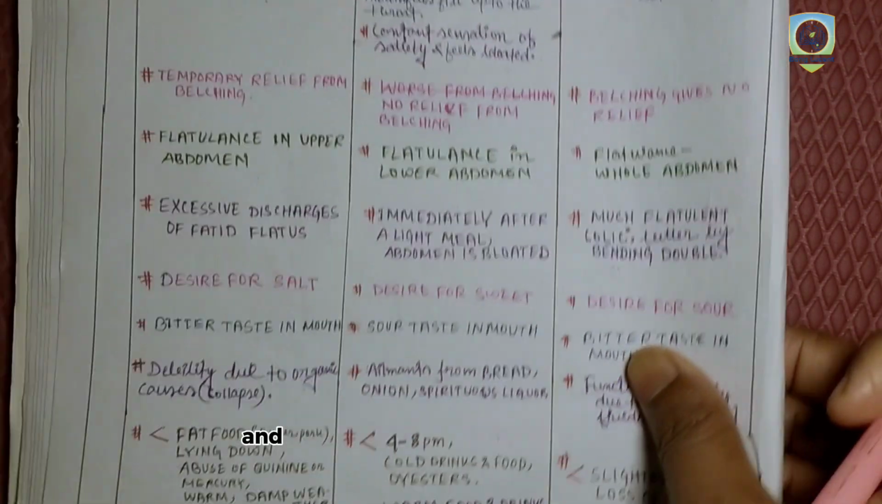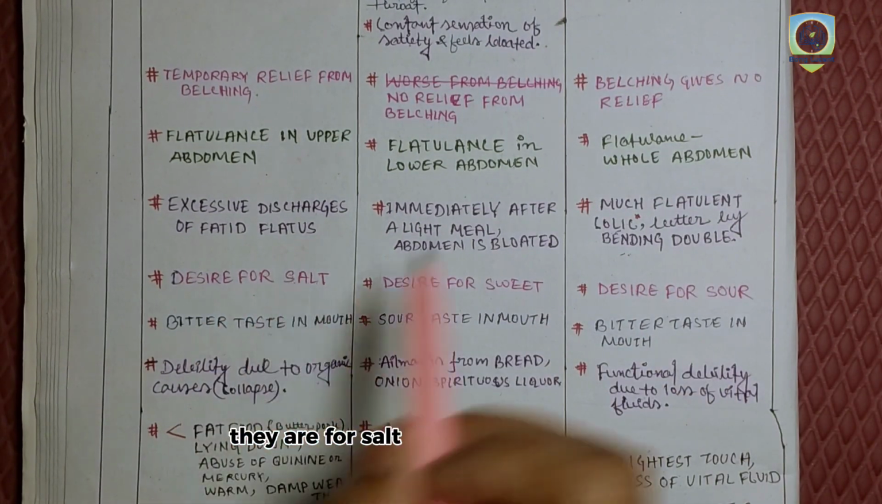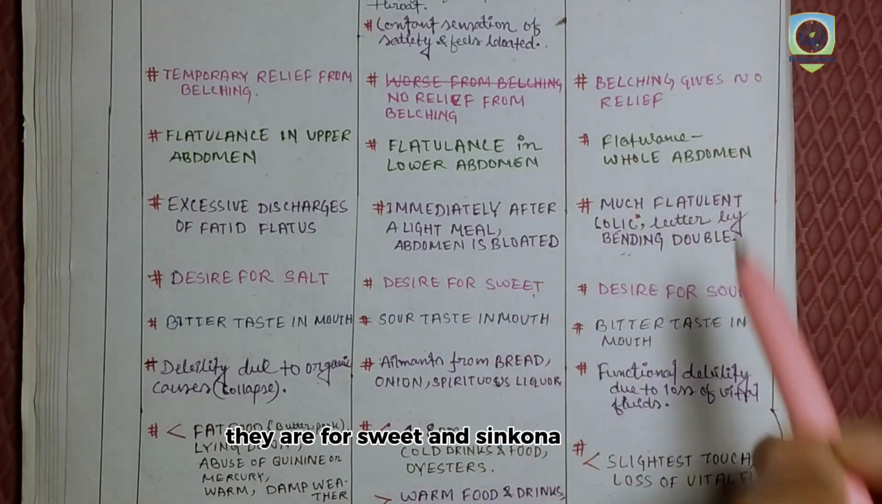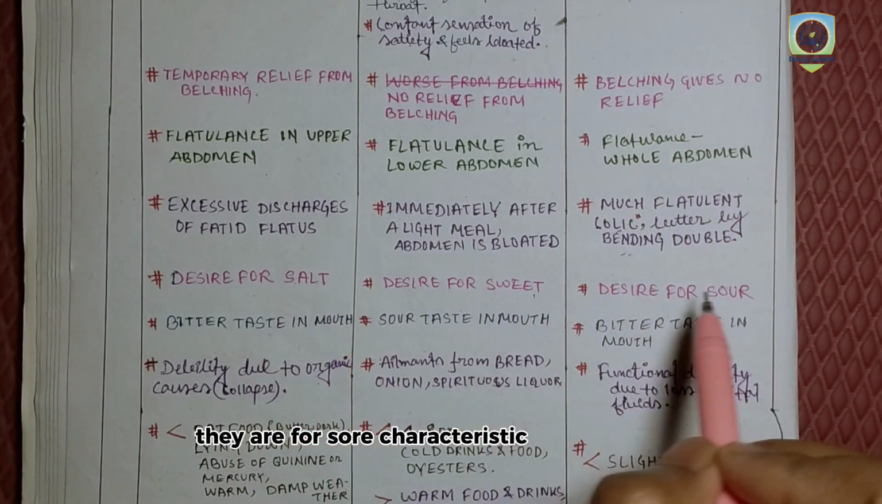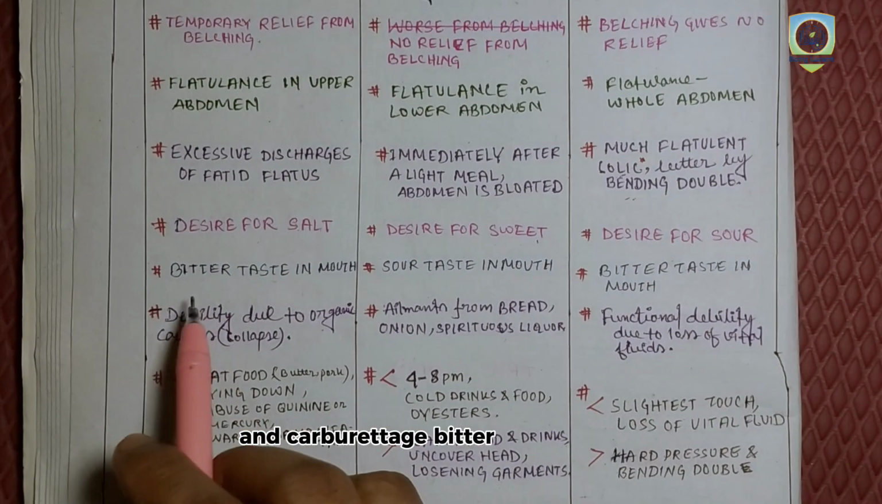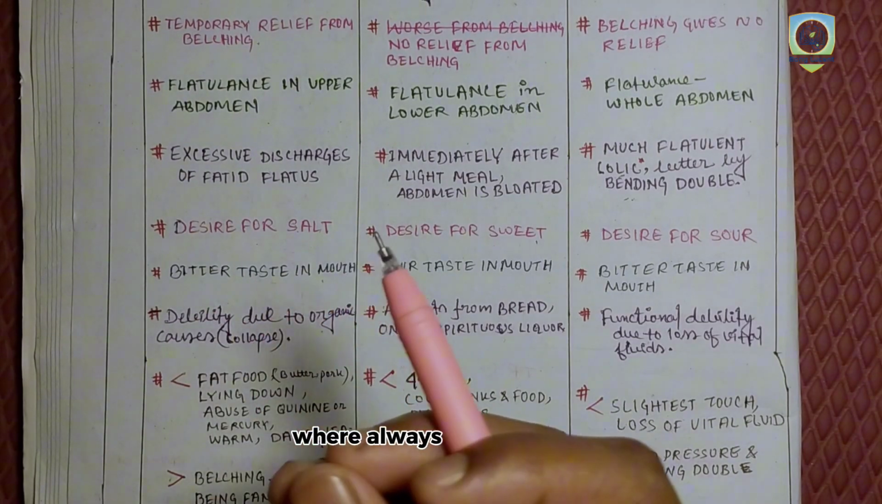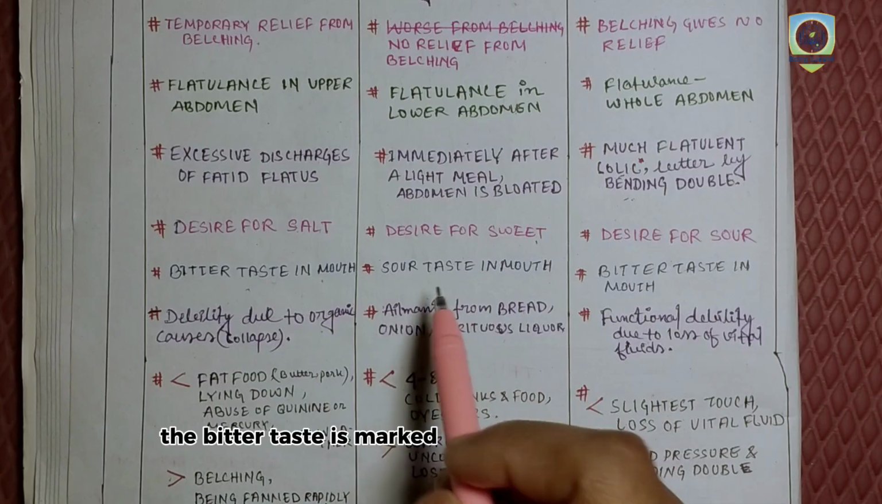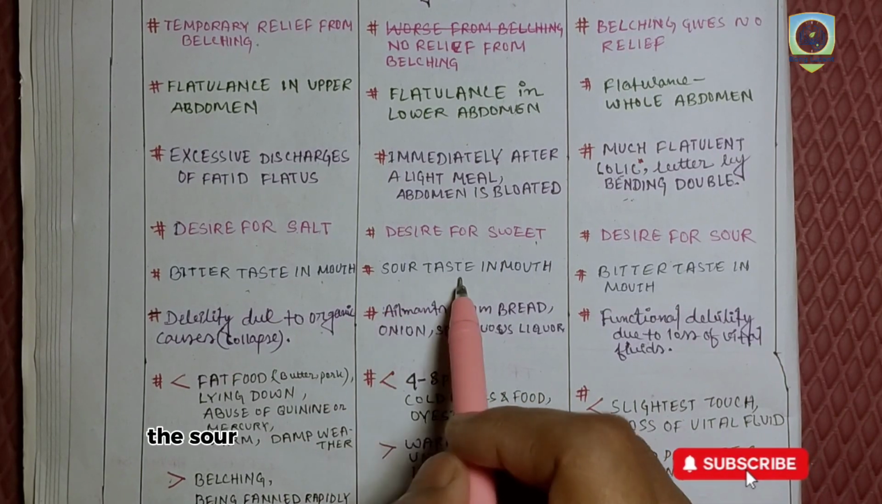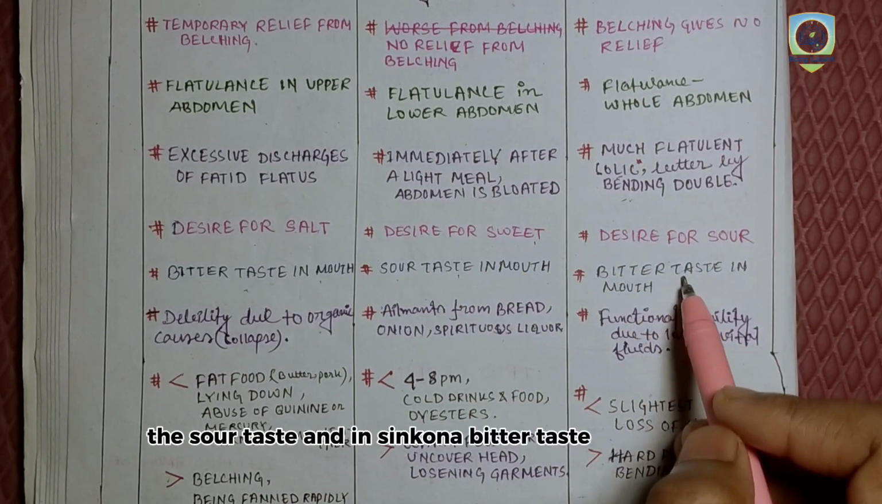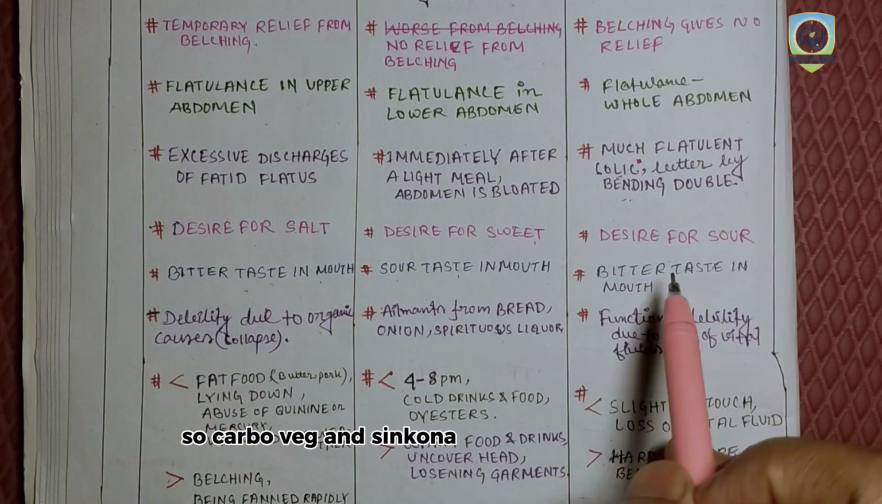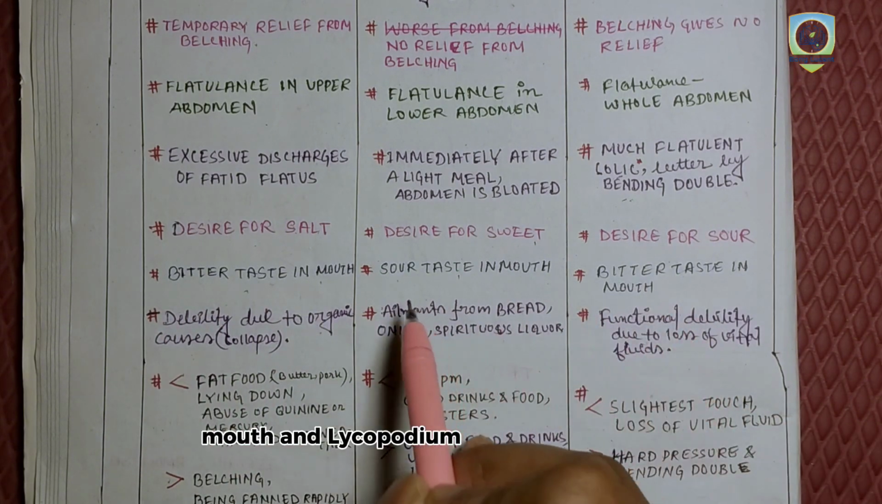Okay. And also, in Carbo veg patients, desire for salt, where Lycopodium desires sweet, and Cinchona patients desire sour. Characteristic symptoms. Okay. And Carbo veg has a bitter taste in mouth. In Carbo veg patients the bitter taste in mouth is marked, and here in Lycopodium the sour taste, and in Cinchona bitter taste in mouth. Okay. So Carbo veg and Cinchona patients have a bitter taste in mouth, and Lycopodium a sour taste in mouth.